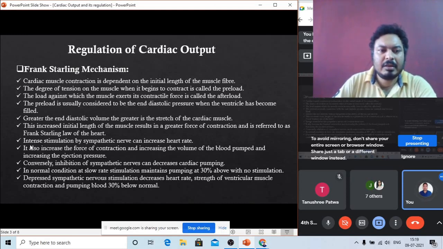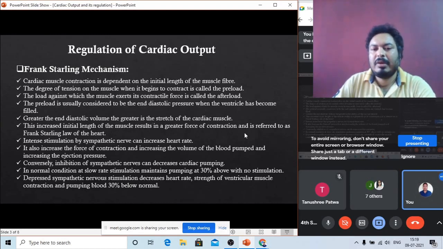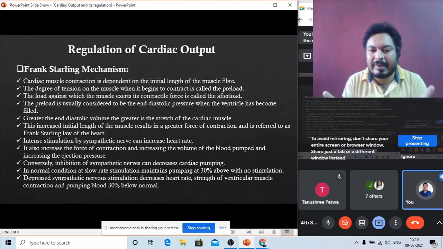Then see, this increased initial length of the muscle fiber results in a greater force of contraction and is referred to as the Frank-Starling law of the heart. So this condition is called the Frank-Starling law of the heart. That means the initial increase of the muscle fiber is done by the end diastolic pressure.